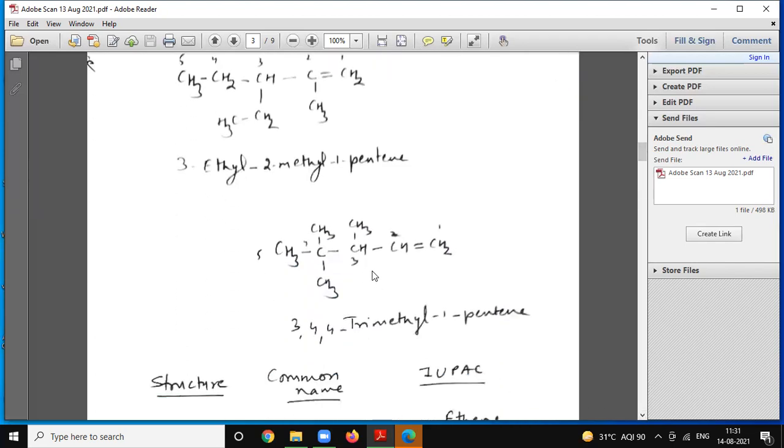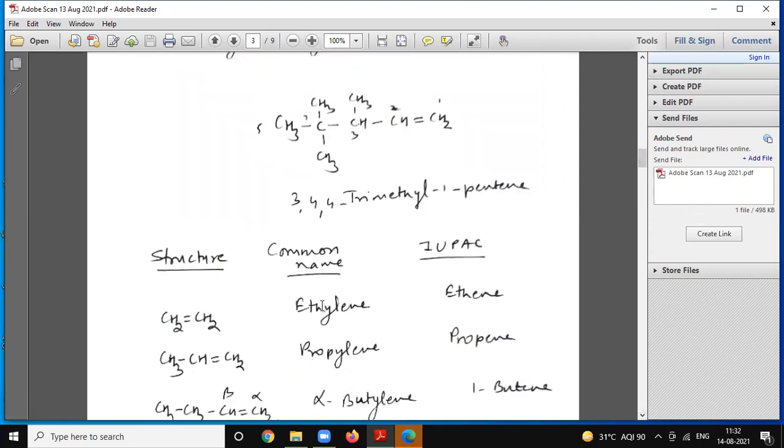One more example of nomenclature. Here, 1-pentene. We have to give numbering from the side of the double bond. And here it is 3,4,4-trimethyl-1-pentene.